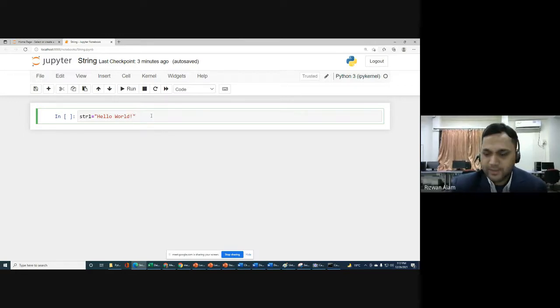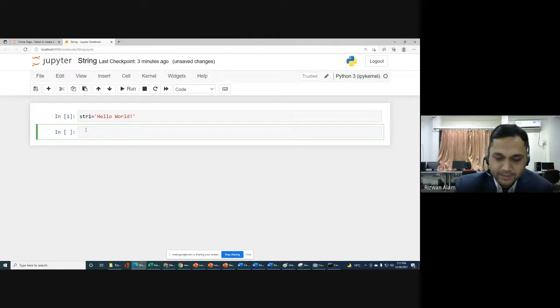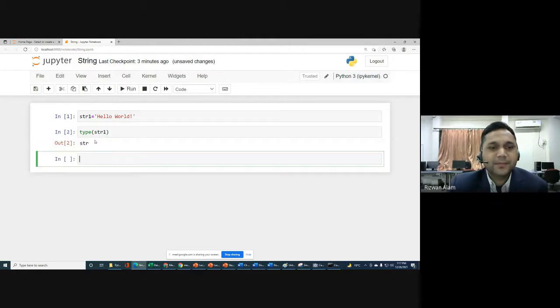First of all, we will write this string within single quotes. So we have str1, and now we will check the type of str1. You will find that for type of str1 we are getting str, which means string. It is of class string, because string is a class in Python, and if you create any string, it will belong to that class. So for string you get str.